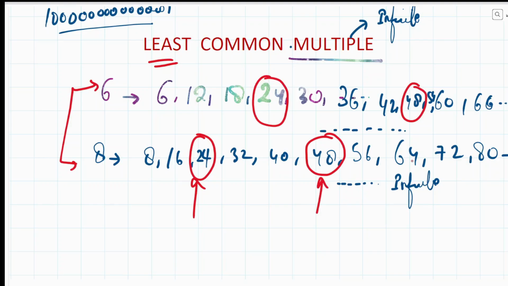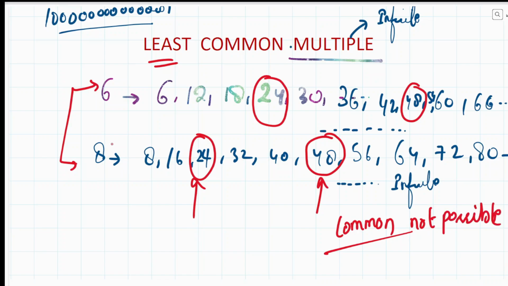And so on. Can you tell me the biggest number that is common between 6 and 8? Any biggest number that is in your mind that is common? Not possible. We cannot tell the biggest number that is common between 6 and 8. So what can we tell?